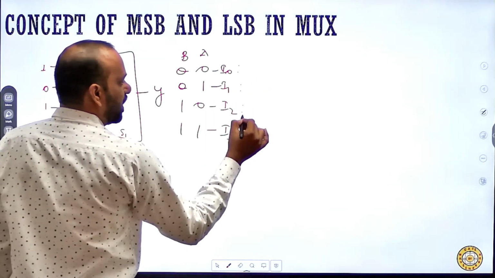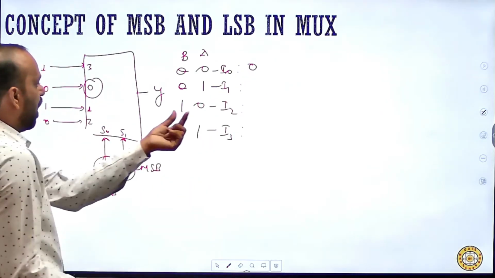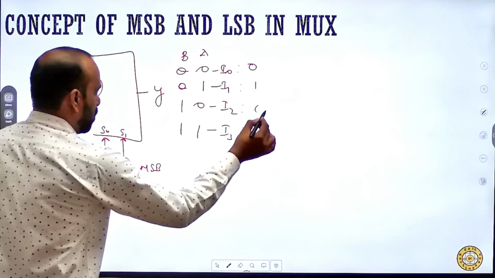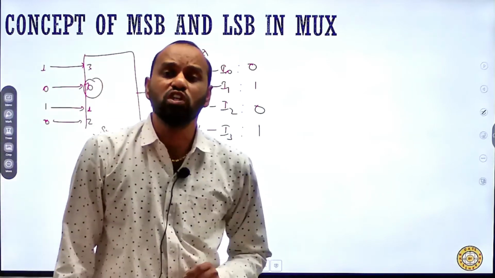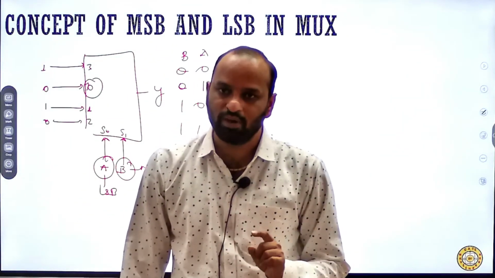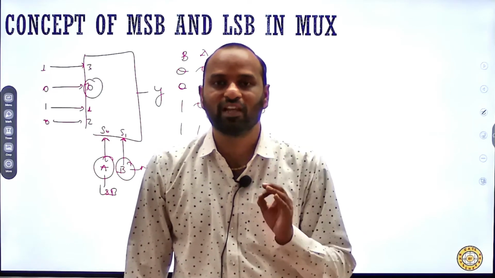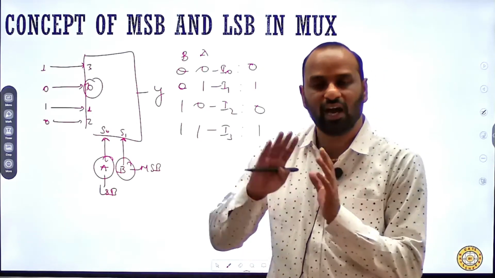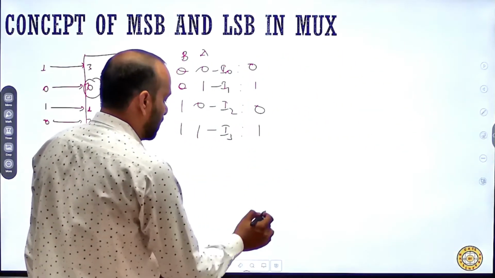Now what is I0 over there? This is 0, so 0 will be this. I1 is this, so 1. Then I2 will be this, so 0, and I3 will be this, so 1. So the position of the input data does not matter, the decimal equivalent matters. Wherever a particular decimal equivalent is written, the same decimal equivalent will come at the output side. So now I will summarize these points for the MSB and LSB concept.